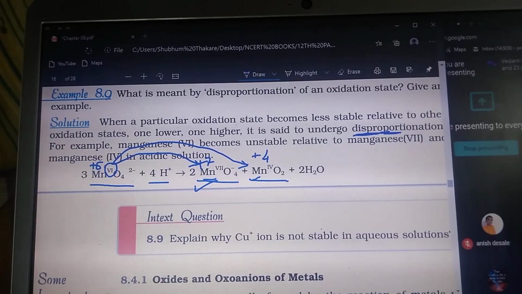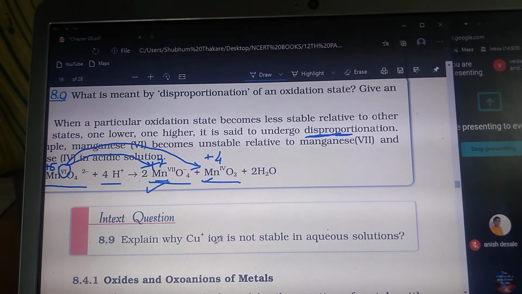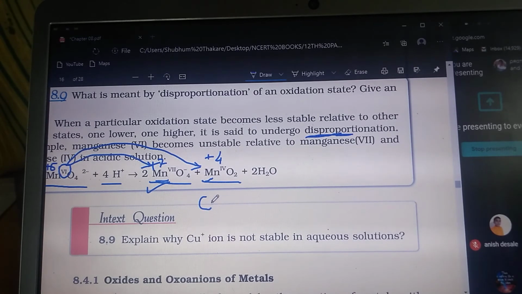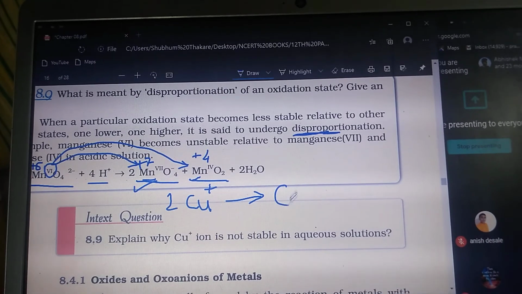So see another in-text question: explain why the Cu2 plus ion is not stable in aqueous solution. This is already over. As you know, Cu plus undergoes disproportionation into Cu in the 0 state and Cu in the plus 2 state.